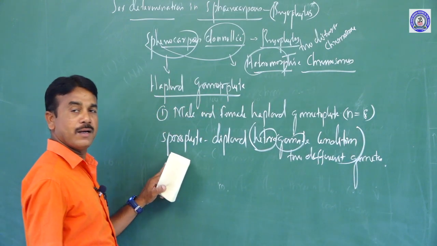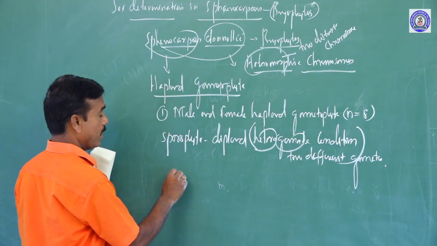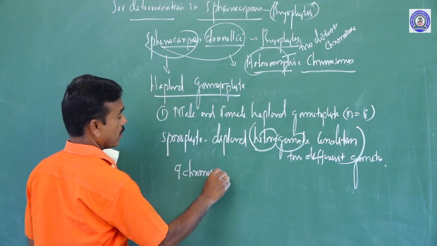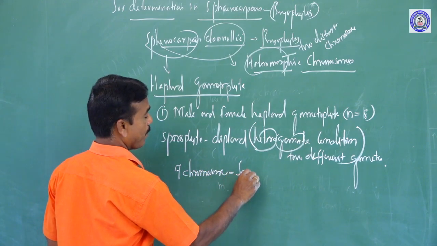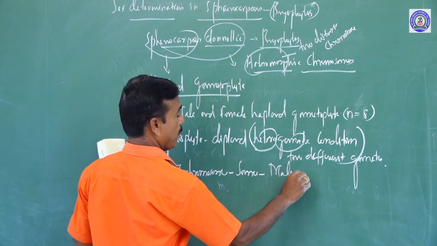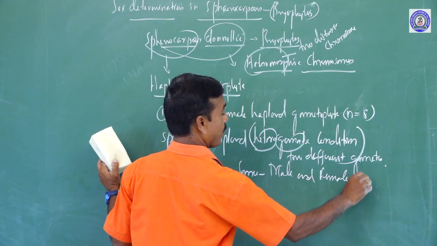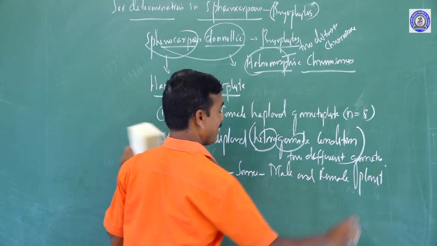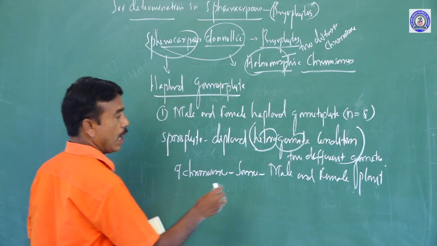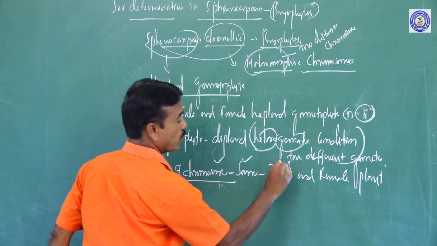Here, out of 8 chromosomes, 7 chromosomes are the same in both the male and female plant. Are you able to understand?